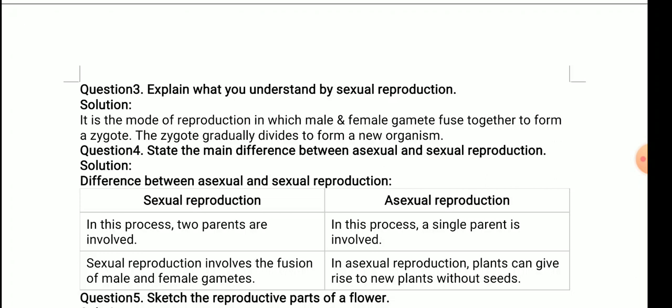Question number 5. Sketch the reproductive parts of the flower. In male, the anther, and the female, pistil. So you can draw the diagram from the NCERT. Okay, let's move on to the next question.